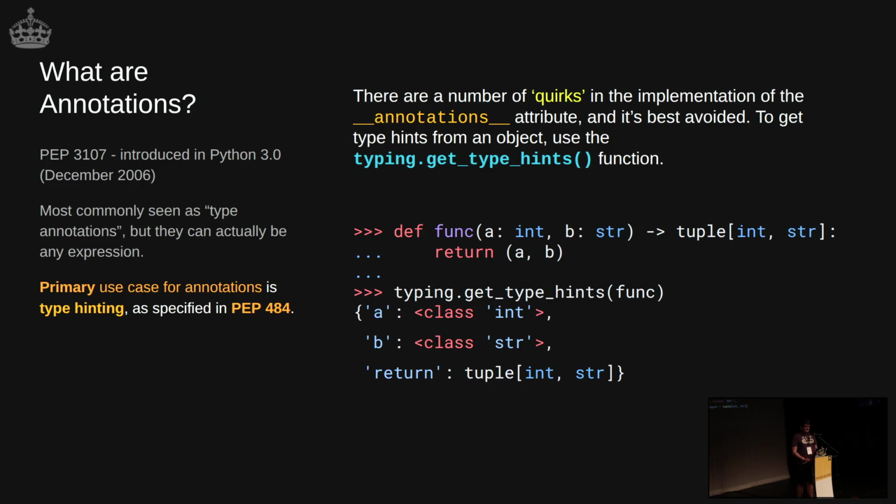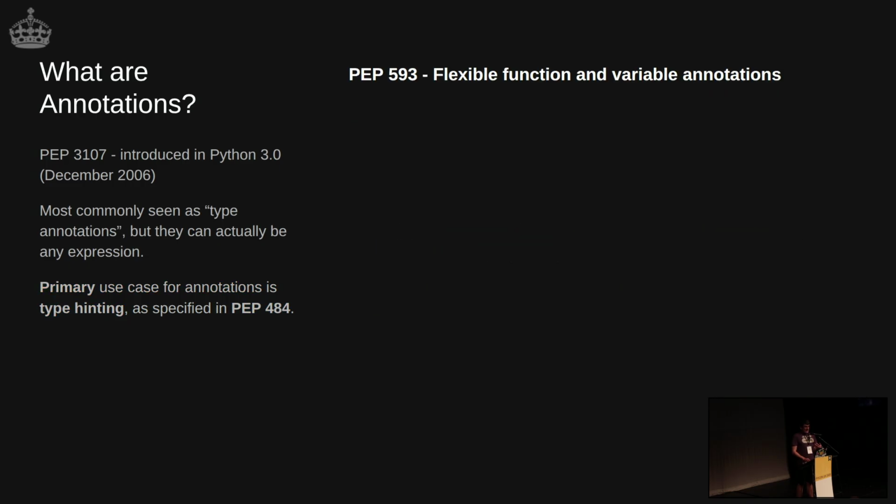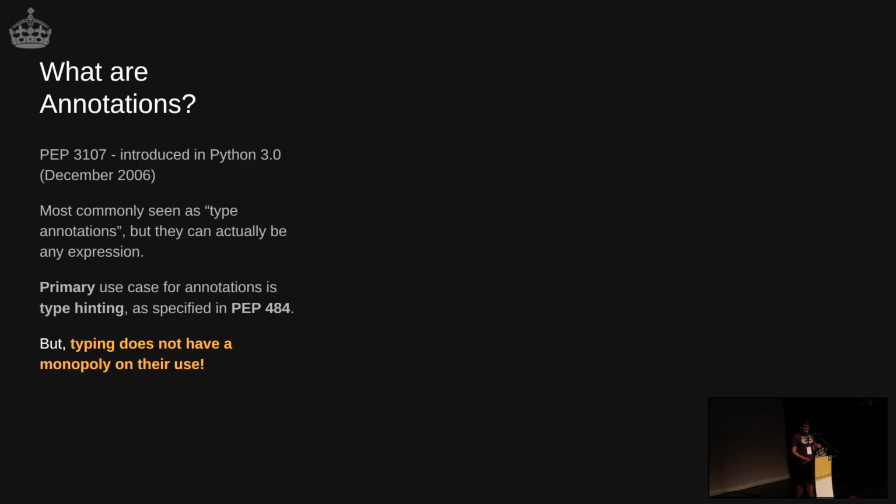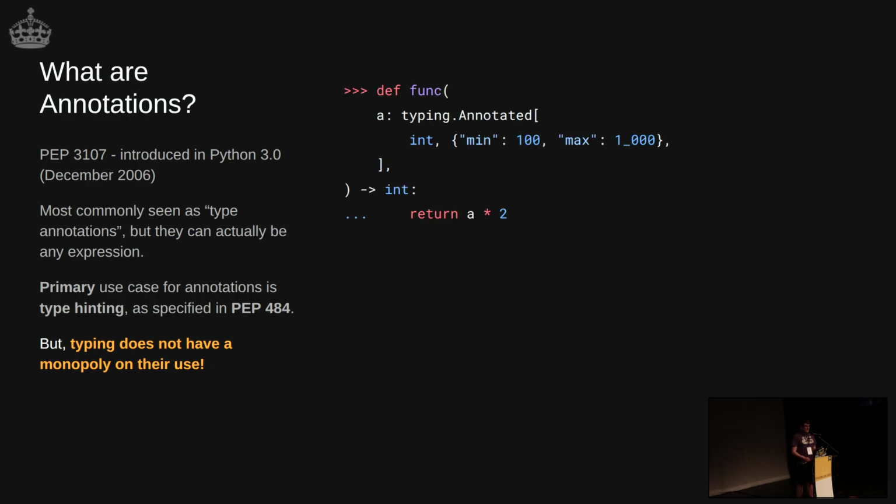If we look at this here, this is how we get this information. But actually, the typing system shouldn't have a monopoly on these annotations. It was put in there as a source of innovation in the language. And there was a PEP that came along, and I think this was introduced between 3.9 and 3.10. Essentially type hinting at this point had become the de facto use for most annotations. And essentially it was crowding out any other use that you might want to have for this information inside of your Python. And really, we don't want typing to have that monopoly.